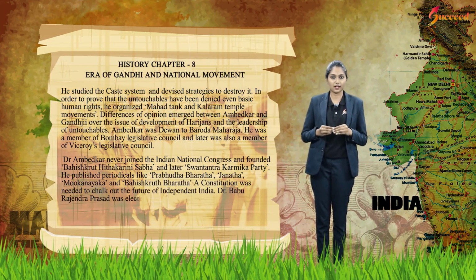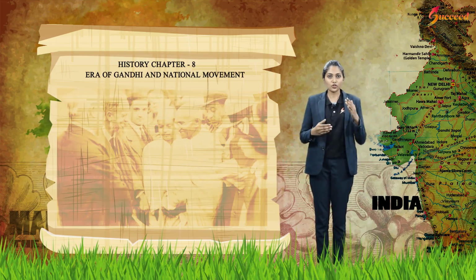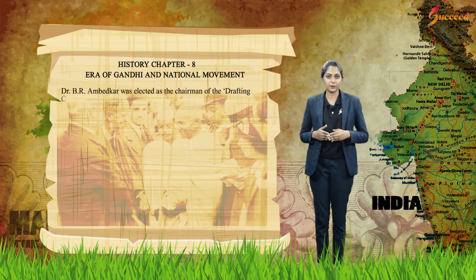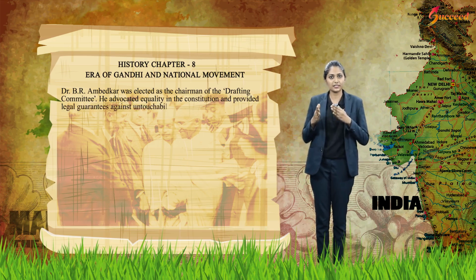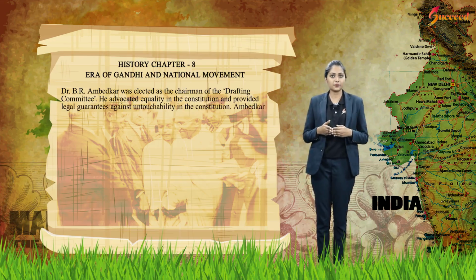Babu Rajendra Prasad was elected as the President of the Constituent Assembly. Dr. B.R. Ambedkar was elected as the chairman of the drafting committee. He advocated equality in the constitution and provided legal guarantee against untouchability in the constitution. Ambedkar became the first law minister of independent India.